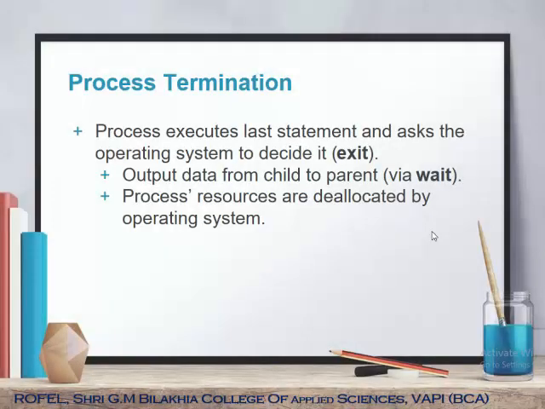Now process termination. Process termination means that after executing all the commands in the program, the process has to terminate. The process executes the last statement and asks the operating system to delete it, to exit. Output data from the child to the parent can be sent via the wait command. The process's resources are deallocated by the operating system.